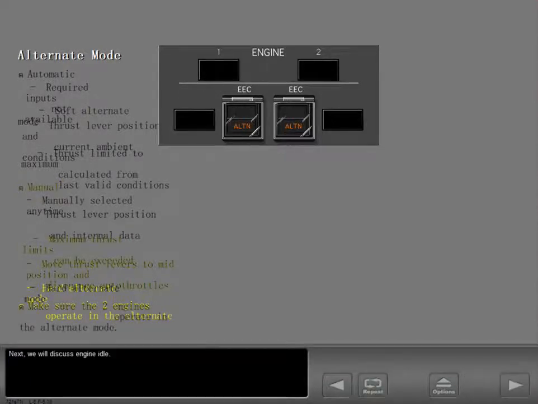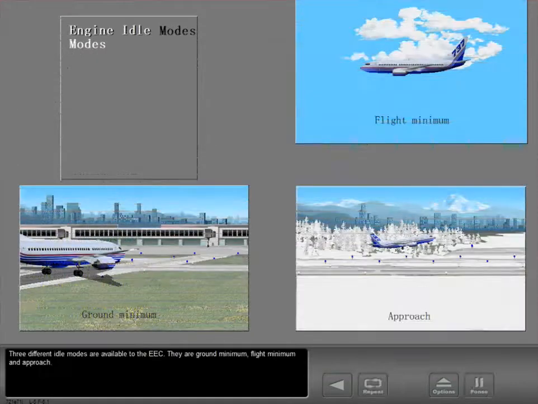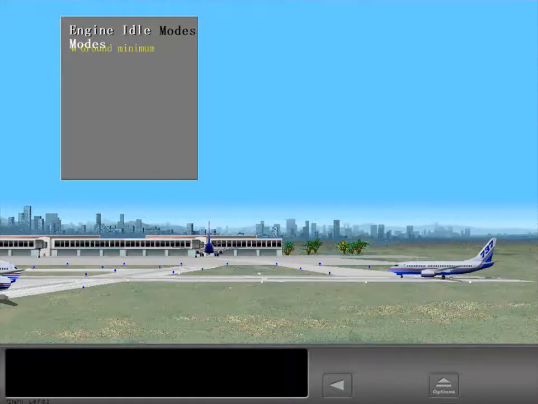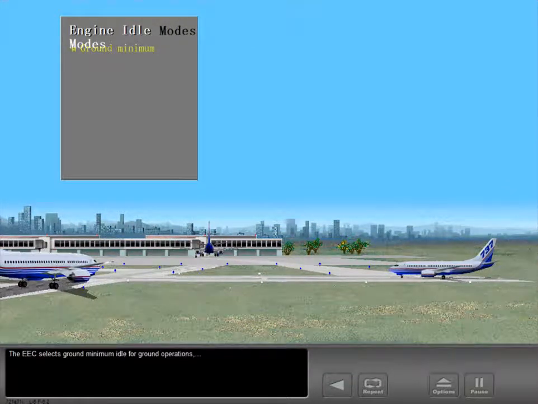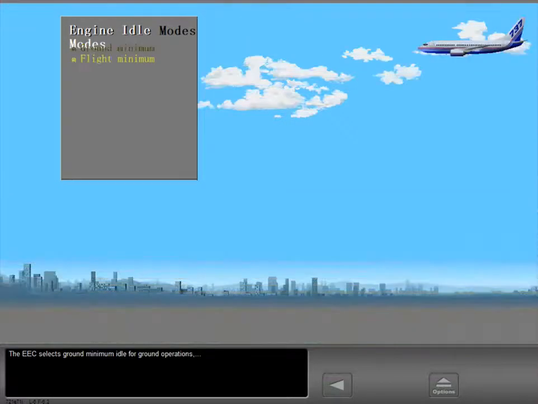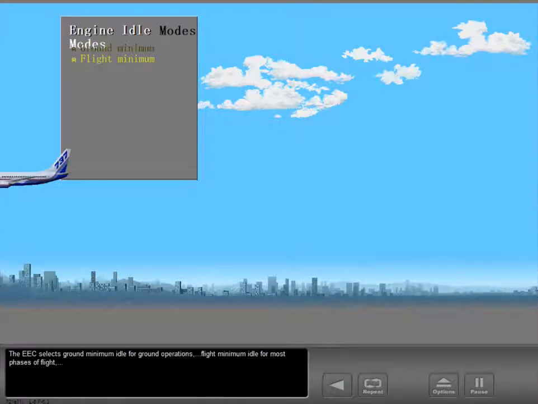Next, we will discuss engine idle. Three different idle modes are available to the EEC. They are ground minimum, flight minimum, and approach. The EEC selects ground minimum idle for ground operations, flight minimum idle for most phases of flight,